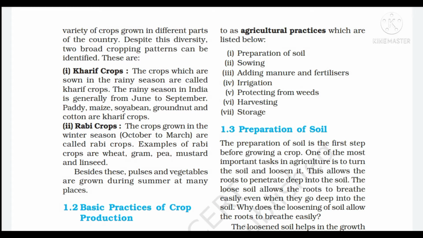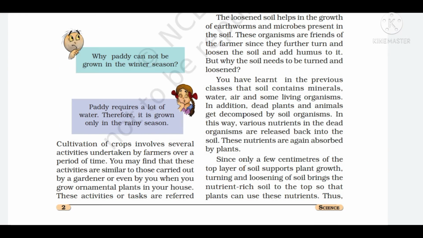First point is preparation of soil. The preparation of soil is the first step before growing a crop. What do they have to do to prepare the soil? They have to plow the field. One of the most important tasks in agriculture is to turn and loosen the soil. This allows the roots to penetrate deep into the soil. Turning and loosening of the soil brings the nutrient-rich soil to the top so that plants can use these nutrients. Thus, turning and loosening of the soil is very important for cultivation of crops.